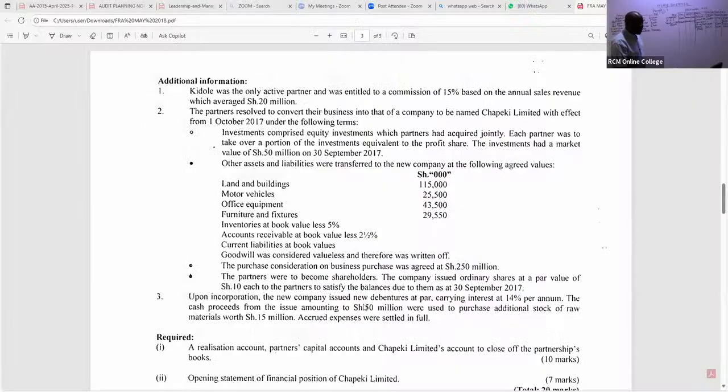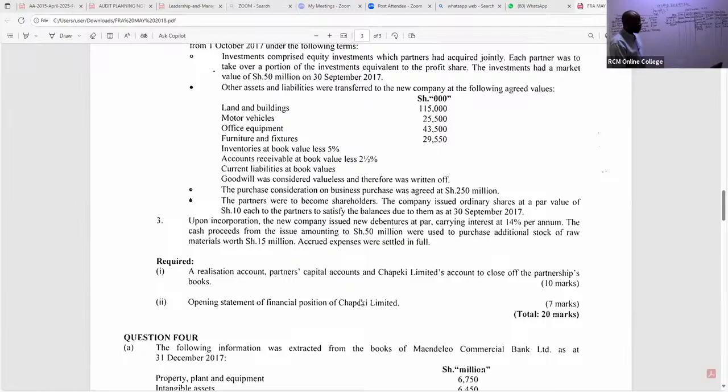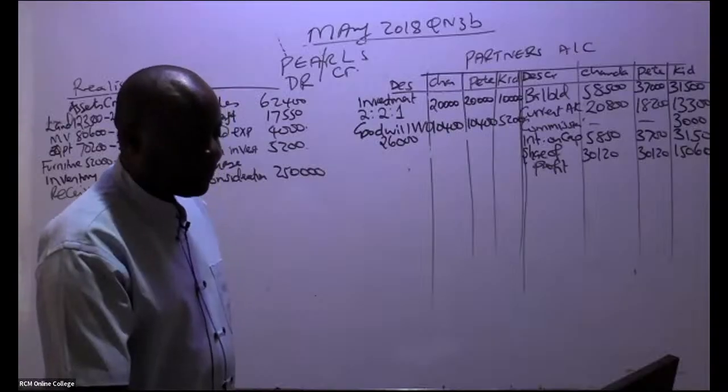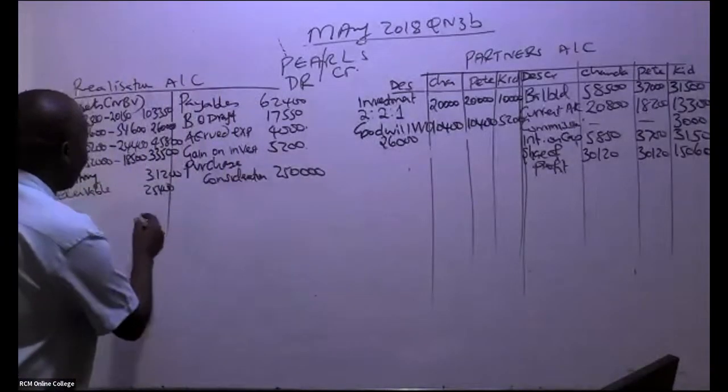So we continue reading. We are told here, upon incorporation, the new company issued new debentures. You can see this is coming in part 2. Remember, they want us to give them the realization account, partners' capital accounts, and Chapeki Limited's account to close off the partnership account. Ladies and gentlemen, is there anything that we have left here? I don't think so. So please go ahead and balance this account.